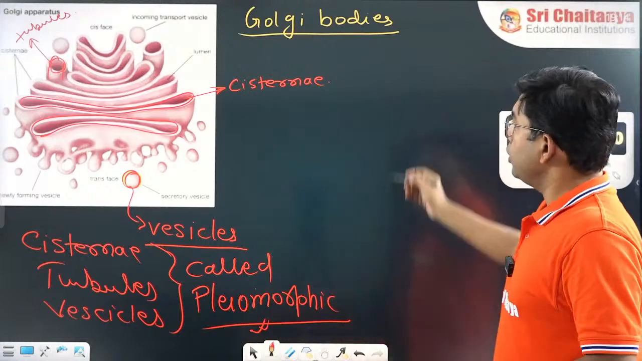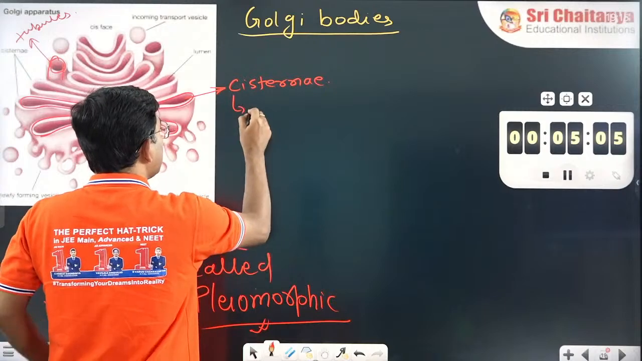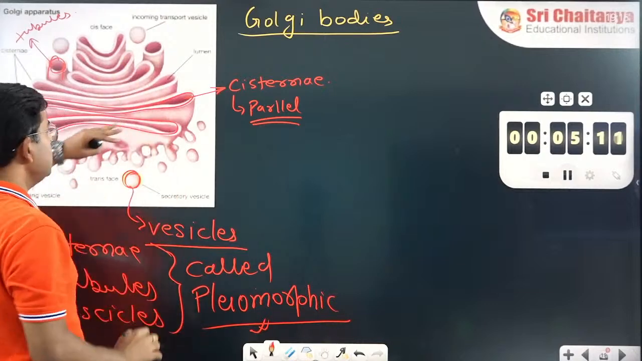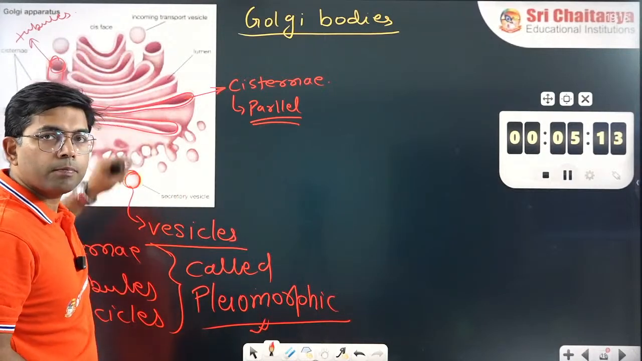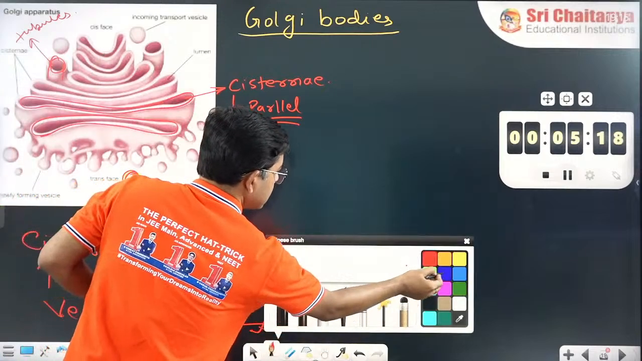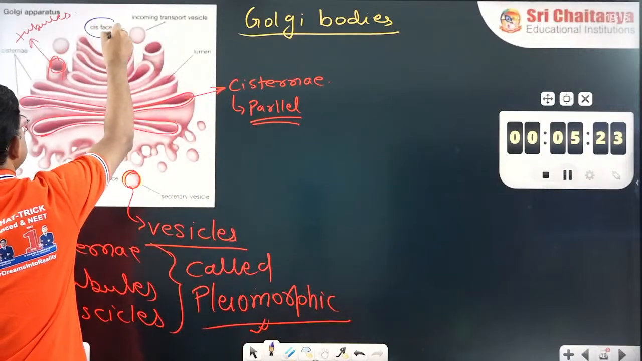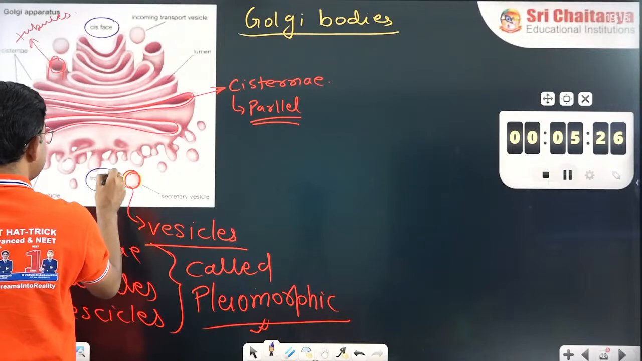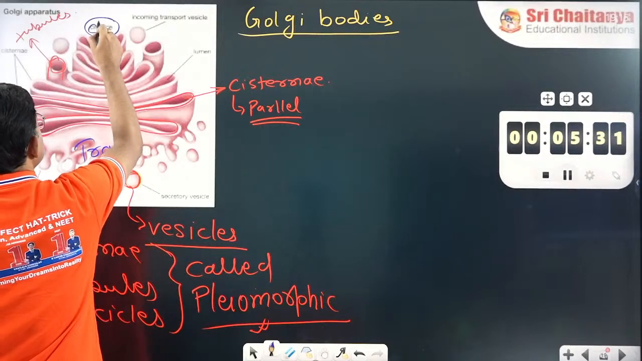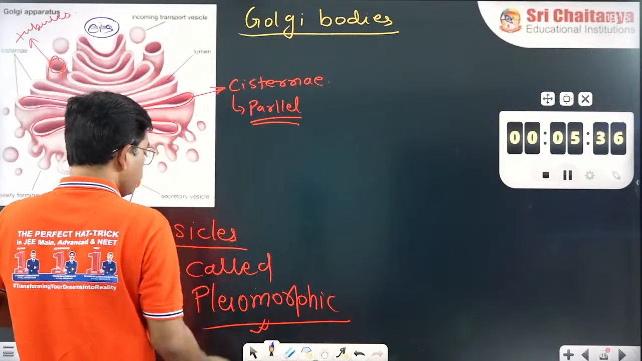Now, further, can we say that cisternae are parallel to each other? Several cisternae are there and all of them are, to some extent, parallel to each other. Further, they have two types of faces. One face you can see is the cis face. Another face is the trans face. So they have two faces.